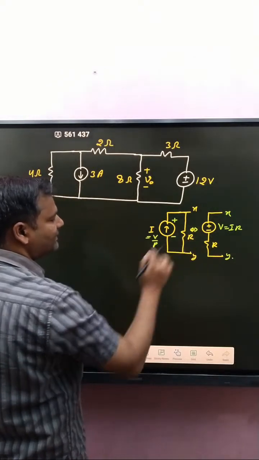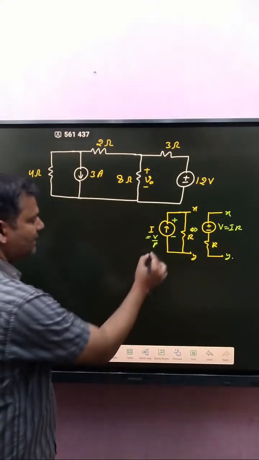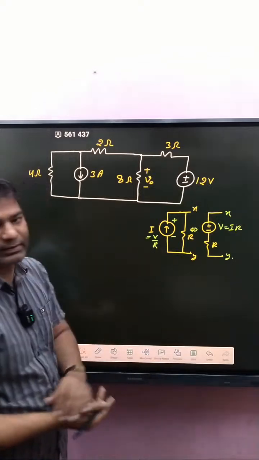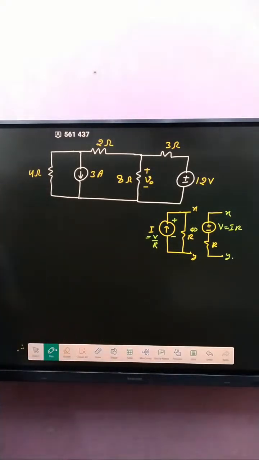If V and R are given, then I is written as V by R. I hope the source transformation is clear. Last class I discussed it in detail.